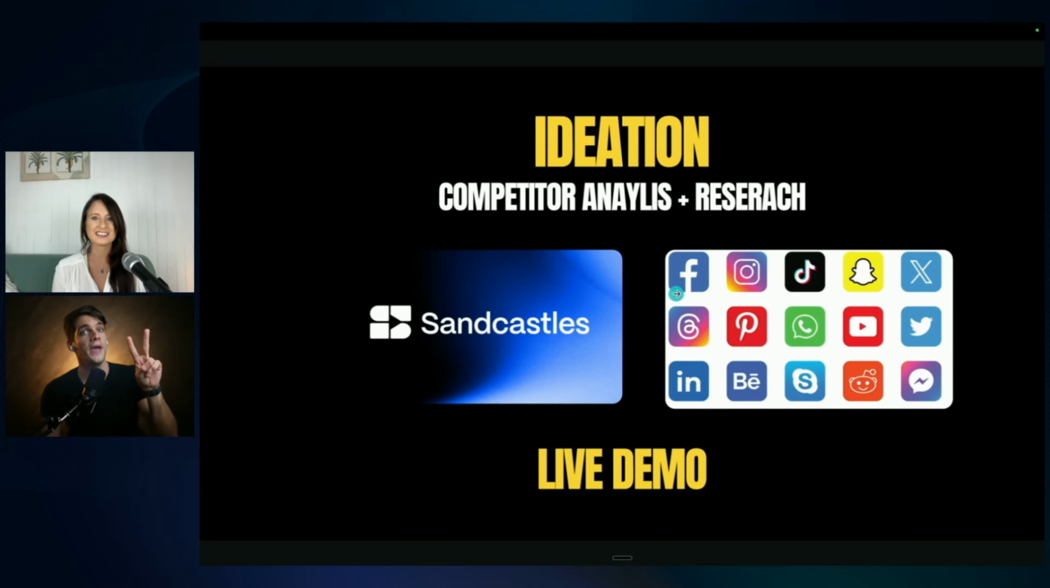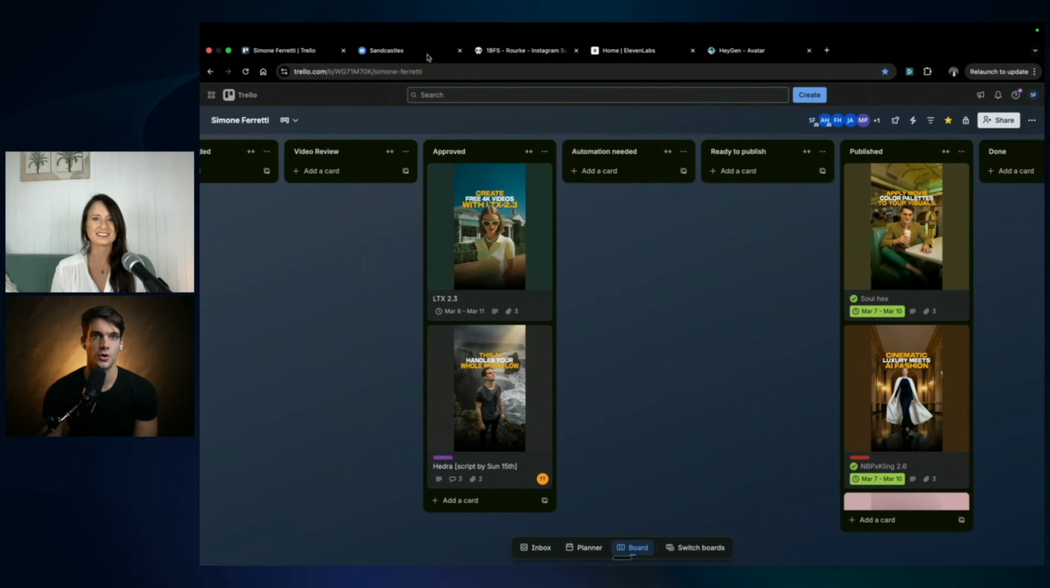So there are two ways I find my ideas. One is to do it manually, scrolling through Instagram, because I think Instagram is just going to feed you whatever works for the algorithm, and I think it's super, super powerful. Or I use Sandcastle, and I'm going to show you how it works right now.